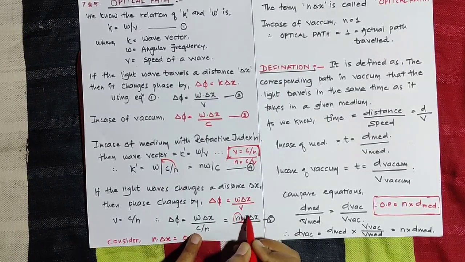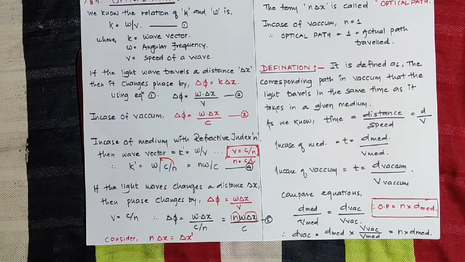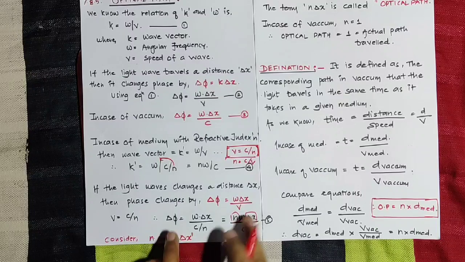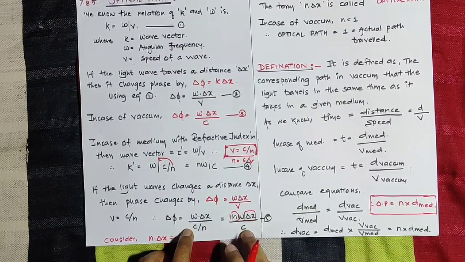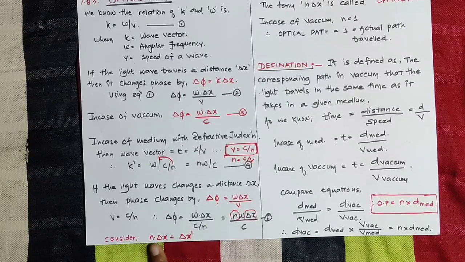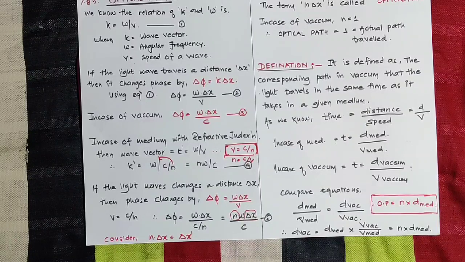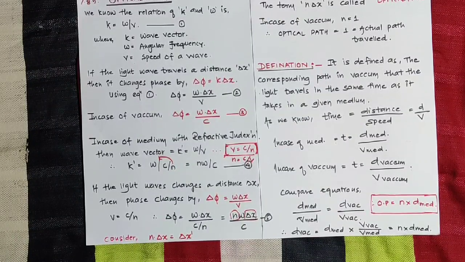Consider n delta x as delta x dash. So equation number 5 becomes omega into delta x dash upon c, and the term n into delta x, or delta x dash, is called optical path. And in case of vacuum, we know that refractive index is equal to 1.